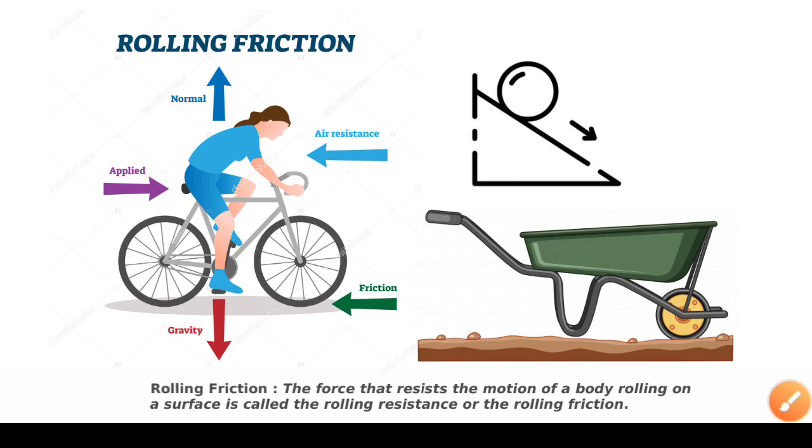Rolling friction. The force that resists the motion of a body rolling on a surface is called the rolling resistance or rolling friction. As you can see in this diagram,